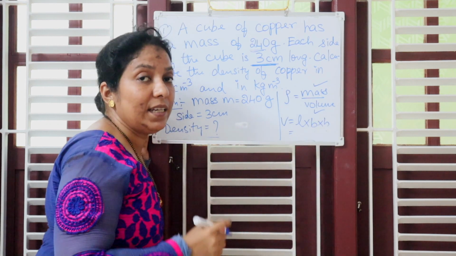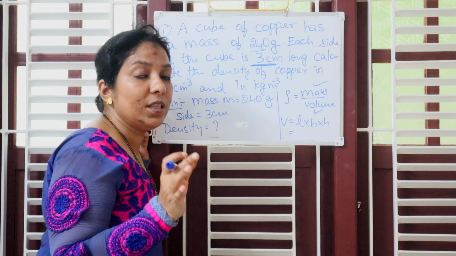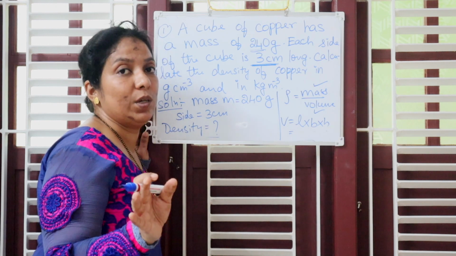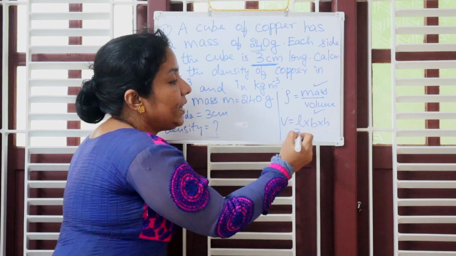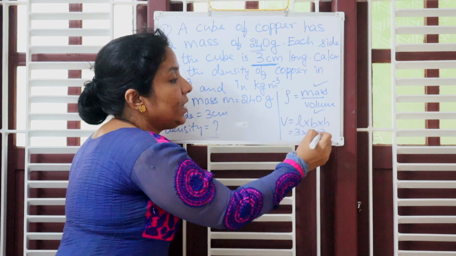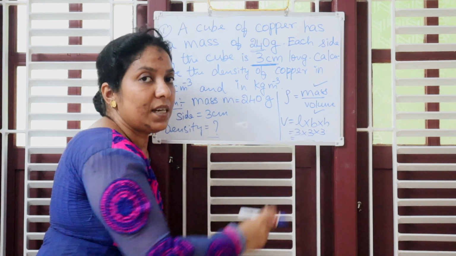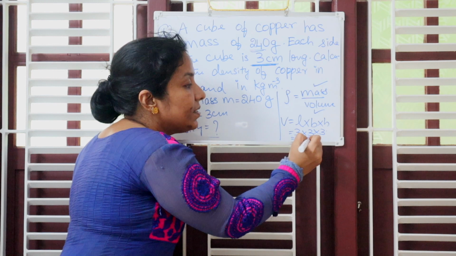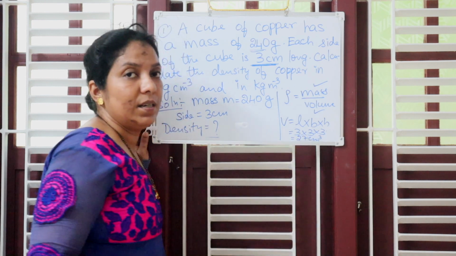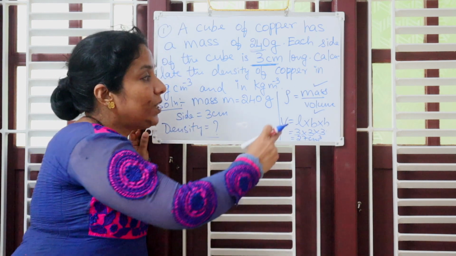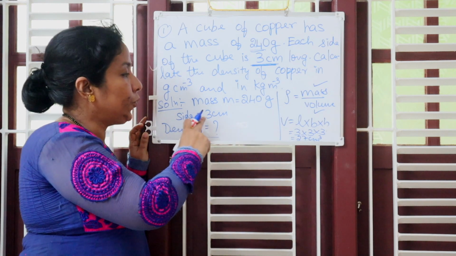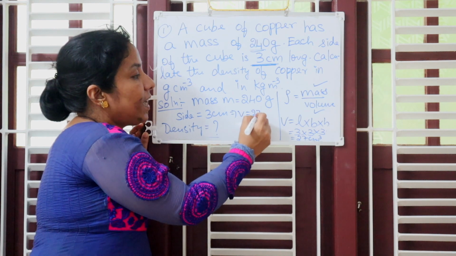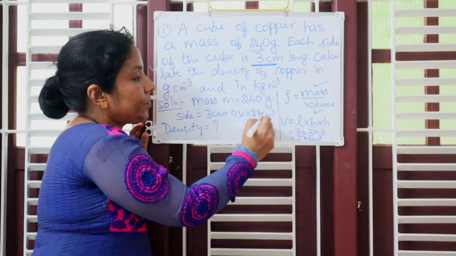But we know that for a given cube, all the sides, length, breadth and height, are equal. Therefore, it is 3 times 3 times 3. 3 times 3 is equal to 9. 9 times 3 is equal to 27 centimeter cube. Was that clear? So we know that volume of the cube is equal to 27 centimeter cube.